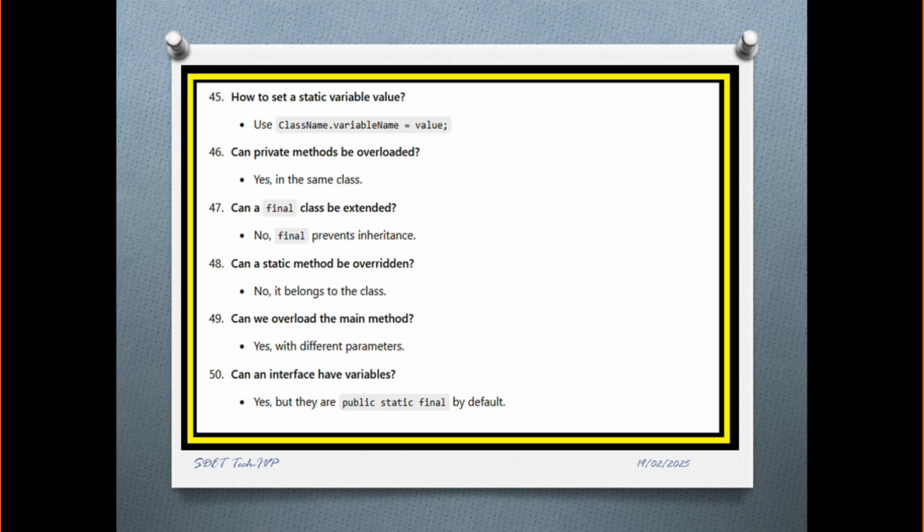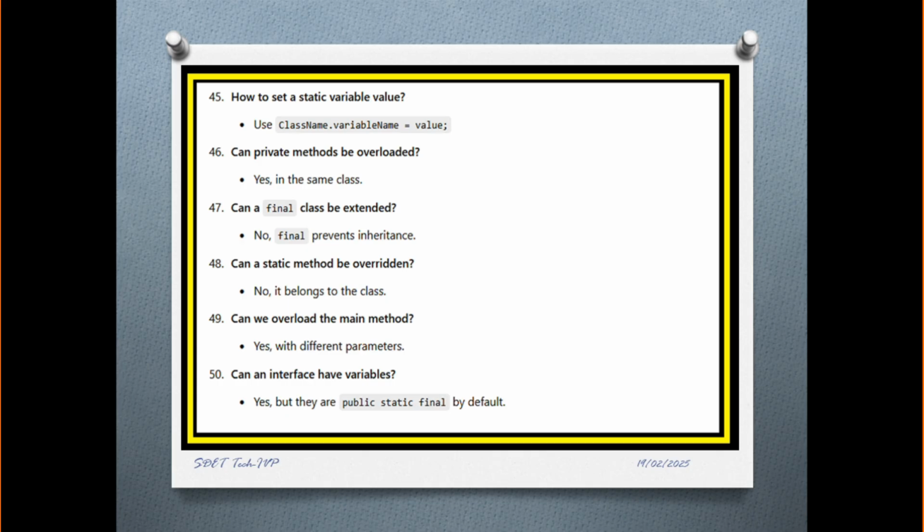How to set a static value? To set a static value, we can use the class name, dot, variable name, equals the value. Can a private method be overloaded? Yes, in the same class. Can a final class be extended? No. A final class cannot be extended because we are using the keyword final. Can a static method be overridden? No, it belongs to the class.